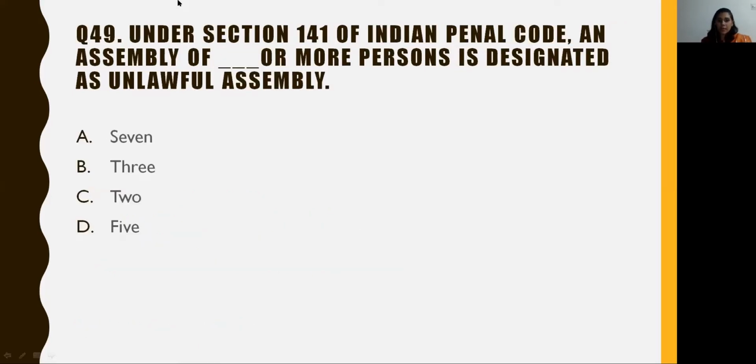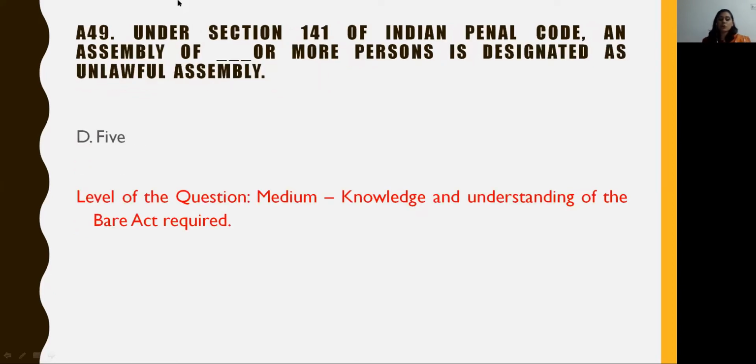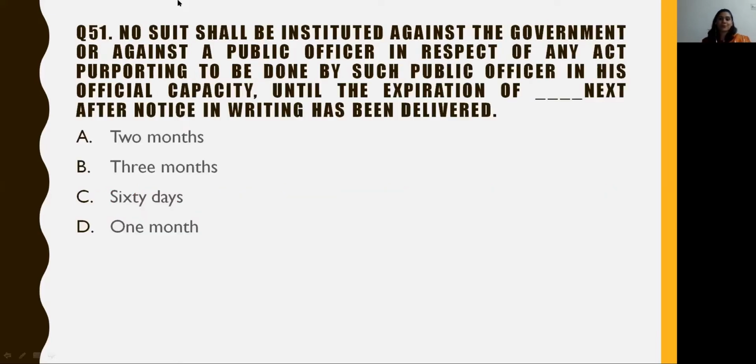Question number 49. Under section 141 of the Indian Penal Code, an assembly of dash or more persons is designated as unlawful assembly. A. 7, B. 3, C. 2 and D. 5. The answer to this question is option D, that is 5. The level of this question is medium. It requires a knowledge and understanding of the Indian Penal Code.